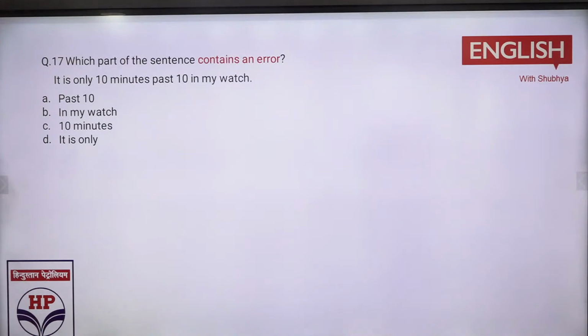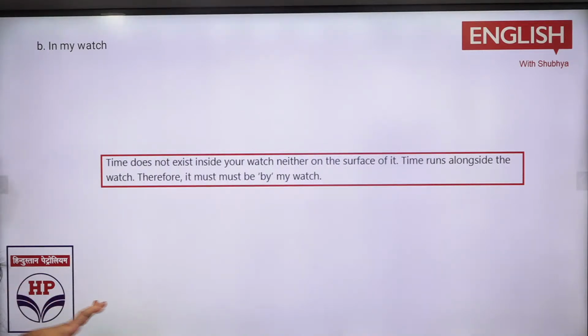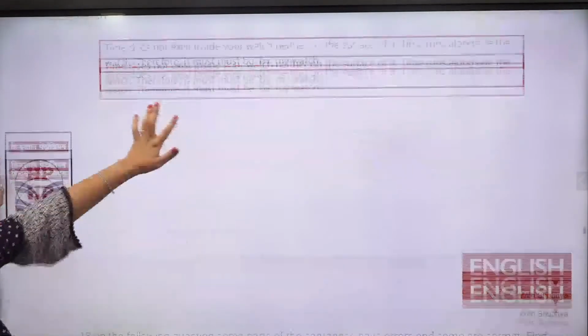It is only 10 minutes past 10 in my watch. In my watch नहीं होता है. It is by my watch. What is the time? By your watch. क्योंकि time घड़ी के ऊपर नहीं है, घड़ी के अंदर नहीं है. It is going alongside. So it is time by your watch, right?